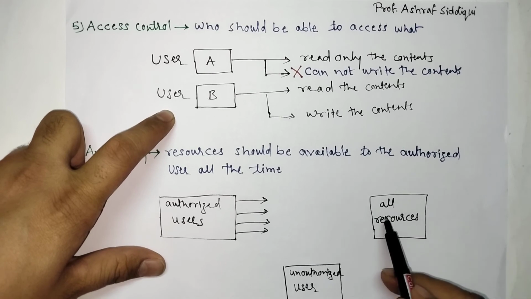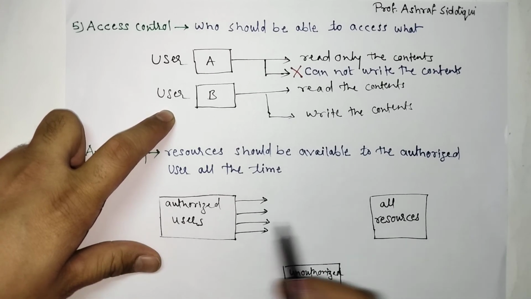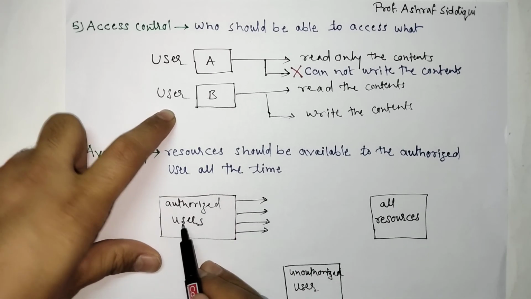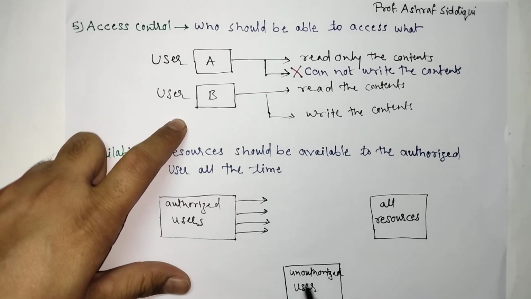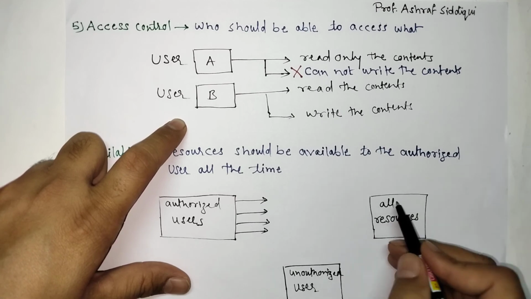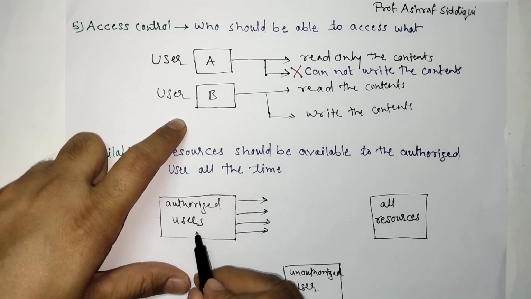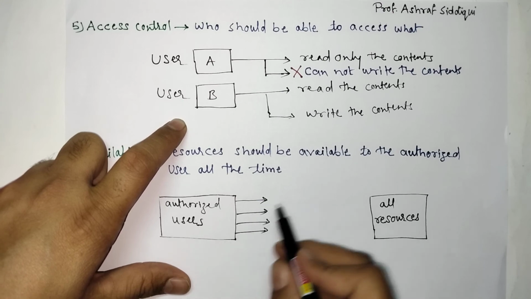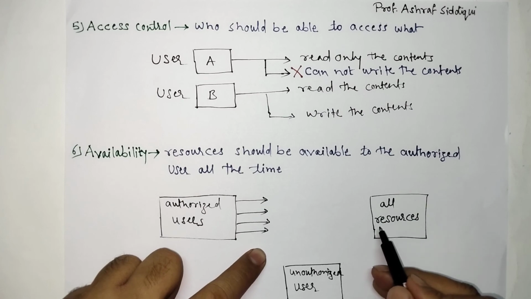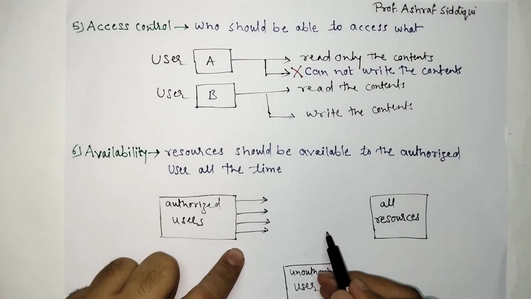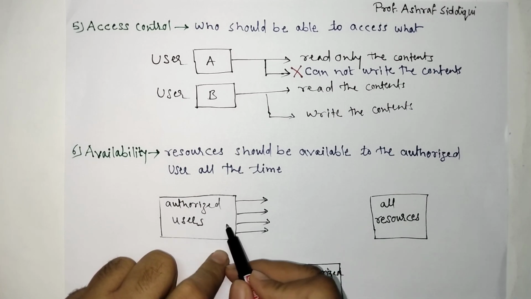All resources must be available to all authorized users all the time, and due to some unauthorized users, these resources should not become unavailable for the authorized user or a legal user. Means all the resources should be available 24/7 to the authorized user or a legal user.